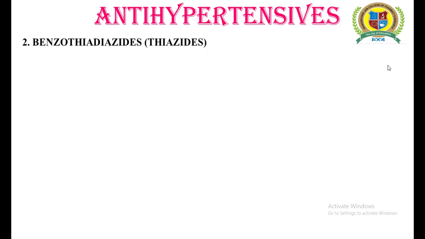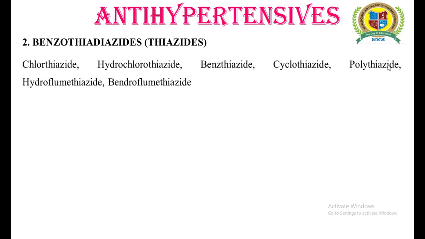Our discussion related to the loop diuretics is now over. Let us move to the next category of diuretics, that is benzothiazides. The examples we are familiar with are chlorothiazide, hydrochlorothiazide, and many more. Among these, chlorothiazide is the prototype drug of this class.